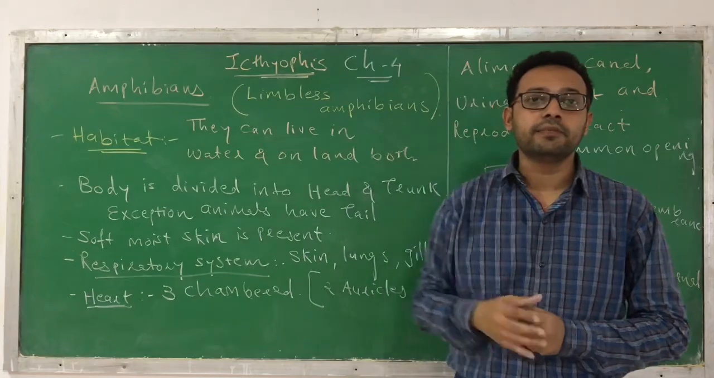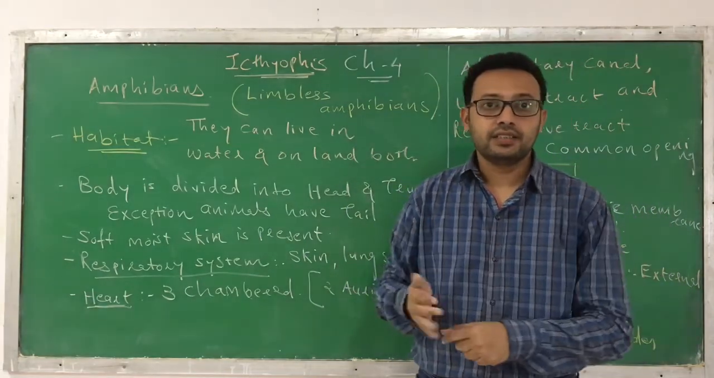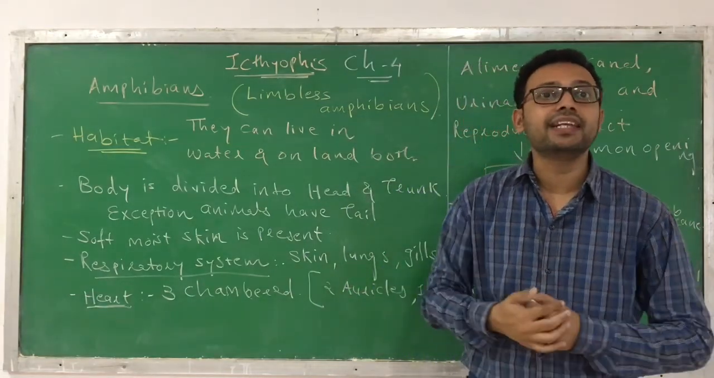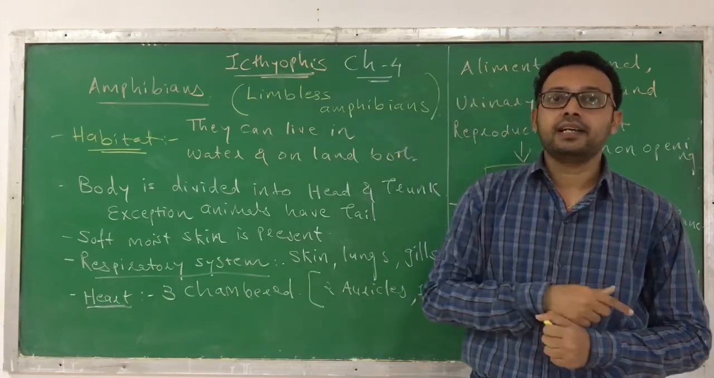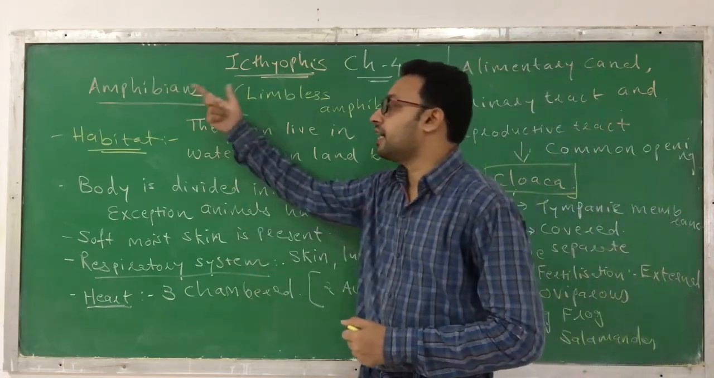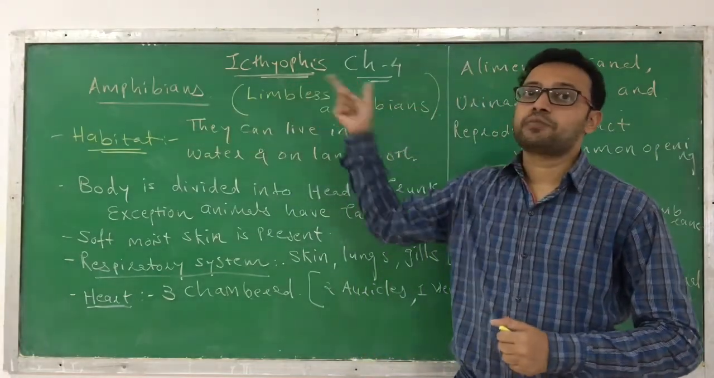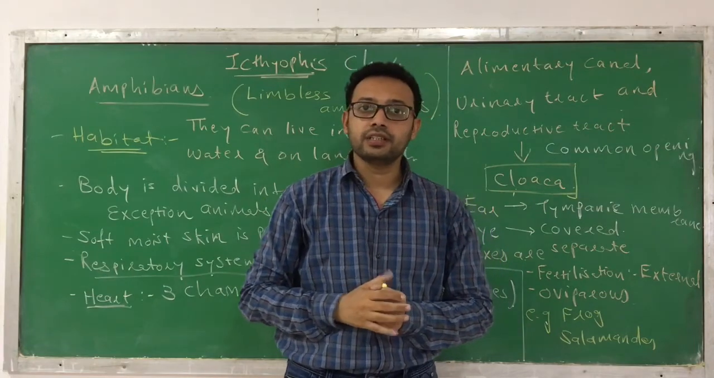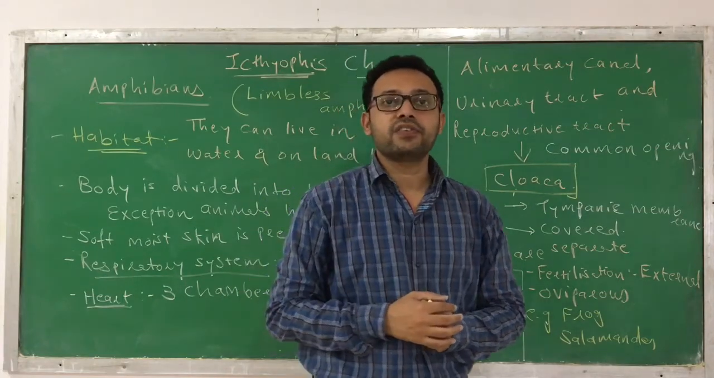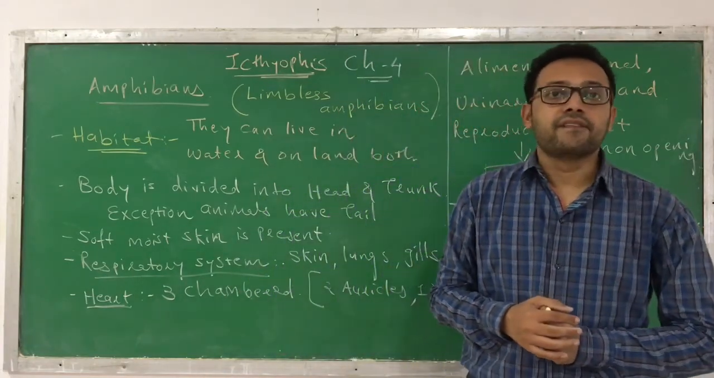Ichthyophis is a limbless amphibian. They don't have limbs. It looks like a snake. You might have seen a snake. A snake doesn't have limbs, but that does not come under the reptiles. Ichthyophis comes under the amphibians. This is just one exception that you can find in class Amphibia.